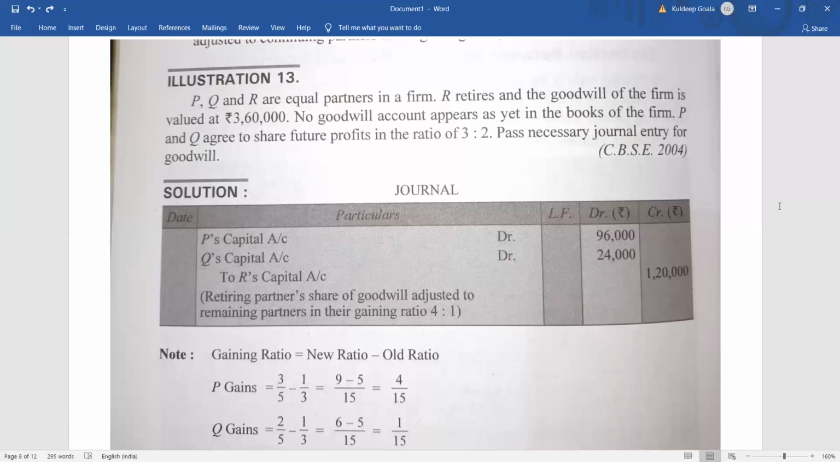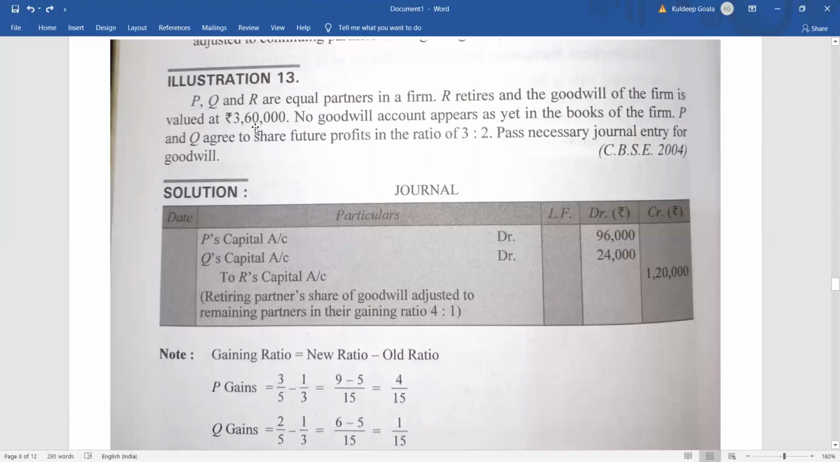Right? Okay, great. So once again, let me just give you the concept. Whenever the goodwill account is there, you have to first of all write it off. Next, you have to find out the retiring partner's share of goodwill. Next, you have to find out the gaining ratio or sacrificing ratio, and accordingly give the entry. So first thing, goodwill is not here, so forget about the first step. Second step, what is the firm's goodwill? 3,60,000, right? And what is our share? Our share will be equal, that means 1/3 of 3,60,000.